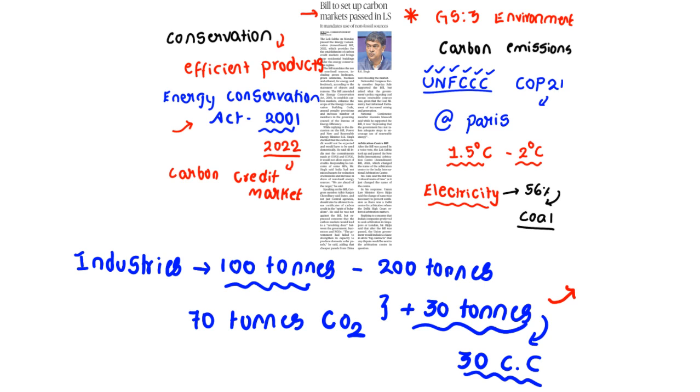Are you getting? In this way, carbon markets are going to help India's energy needs. For example, if one company was asked to limit to 100 tons, but right now it has only come down to 130 tons, there is an excess of 30 tons. So the company can purchase these 30 carbon credits by paying some amount. With this, company A, which invested a lot for conservation, can benefit by selling carbon credits in the market.